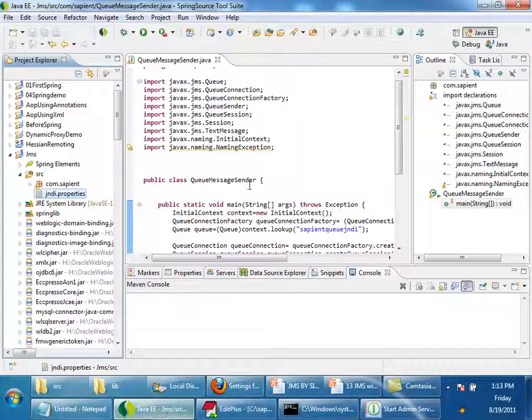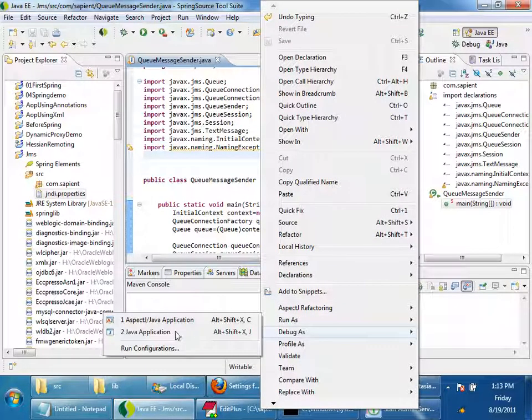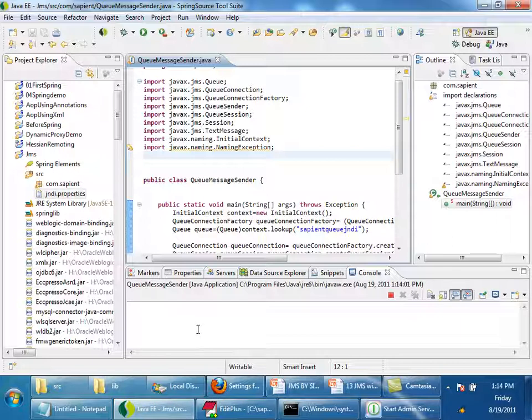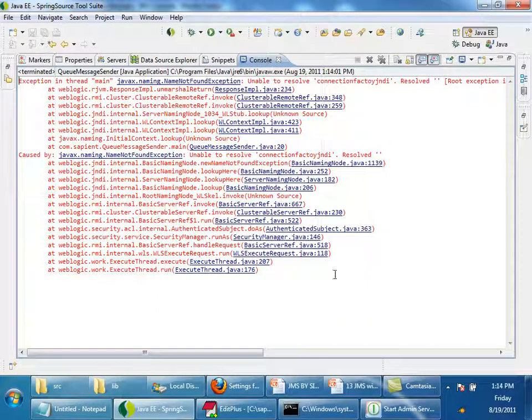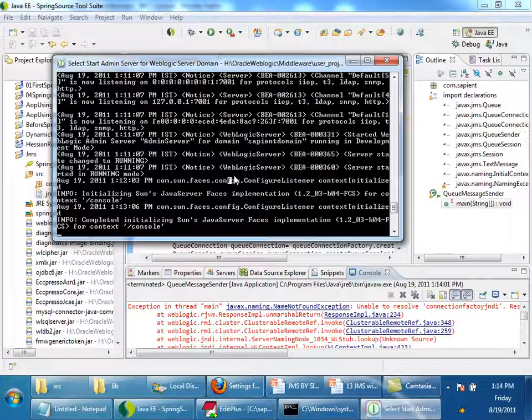Okay, now I'll start it. I'll run the client. Let me check. Now I'm getting some exception: unable to resolve connection factory JNDI. Okay, because my server didn't start properly. Maybe I'll try to restart it.